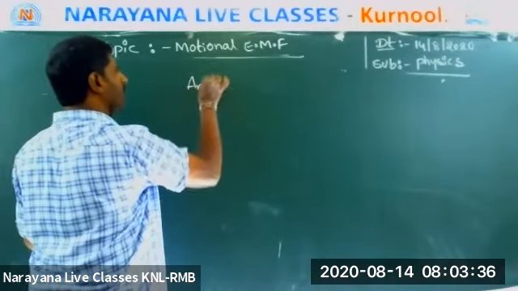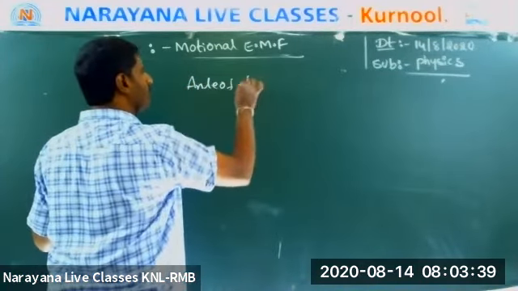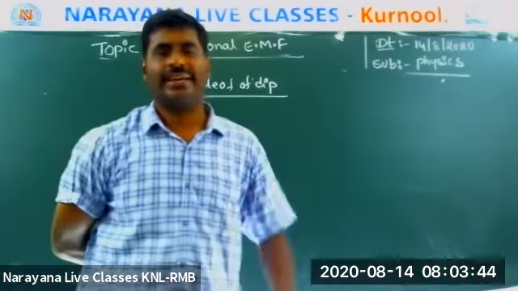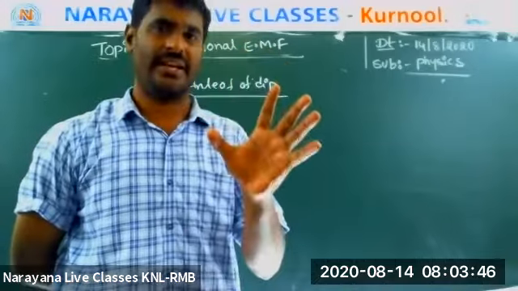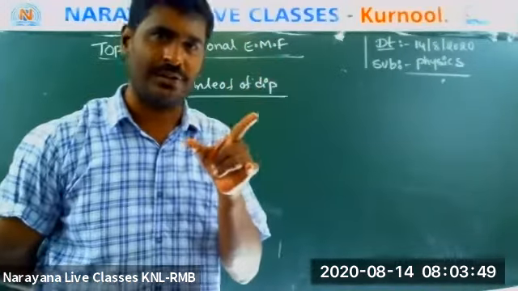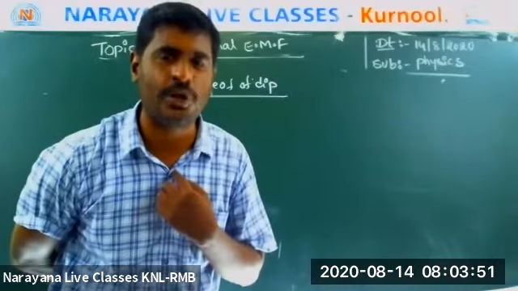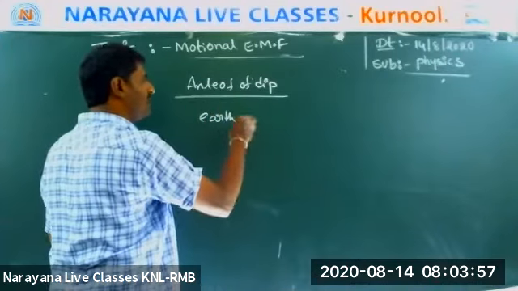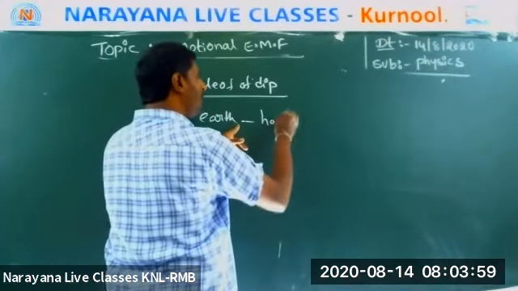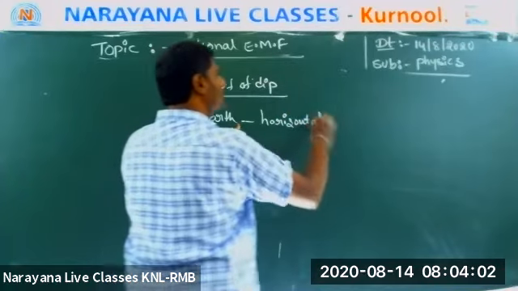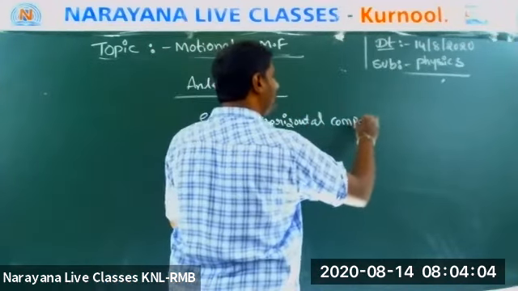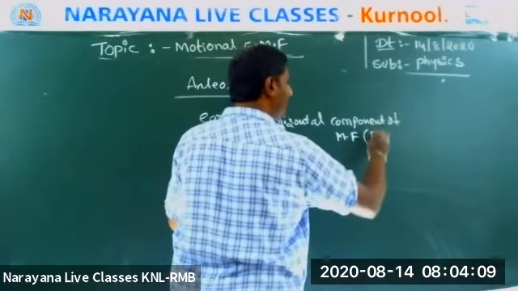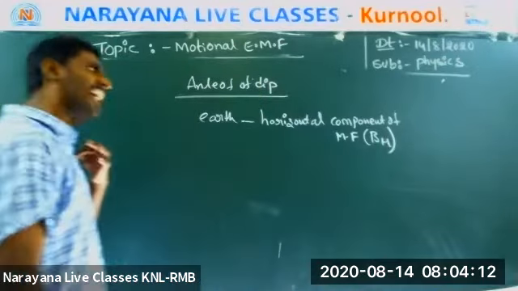Angle of dip. Everyone listen. We know that Earth acts like a huge magnet. It has how many components? Earth has 2 components of magnetic field. Number 1, horizontal component of magnetic field, indicated by BH.